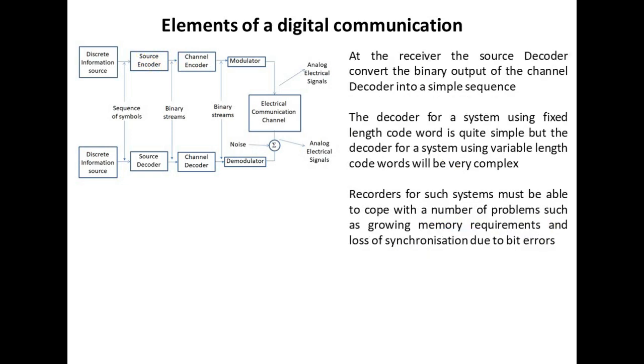At the receiver, the source decoder converts the binary output of the channel decoder into a symbol sequence. The decoder for a system using fixed length code words is quite simple, but the decoder for a system using variable length code words is very complex. Decoders for such systems must be able to cope with a number of problems such as growing memory requirements and loss of synchronization due to bit errors.